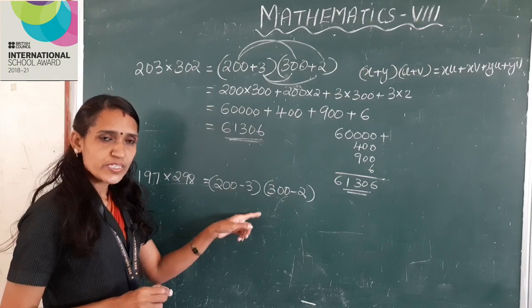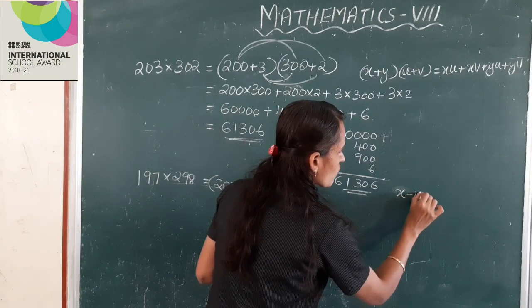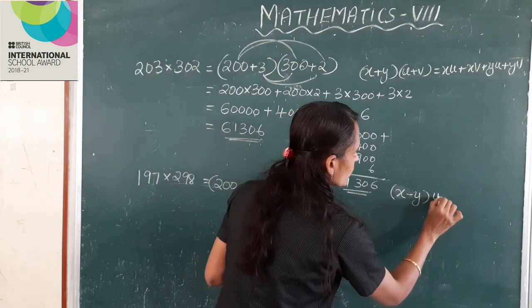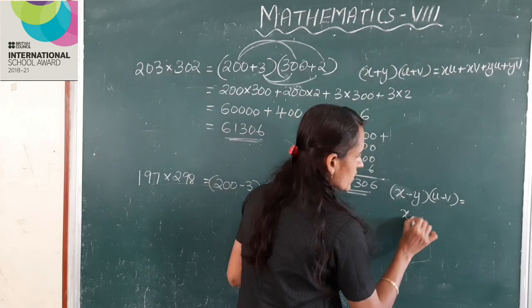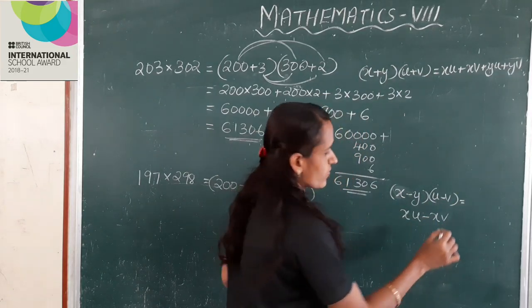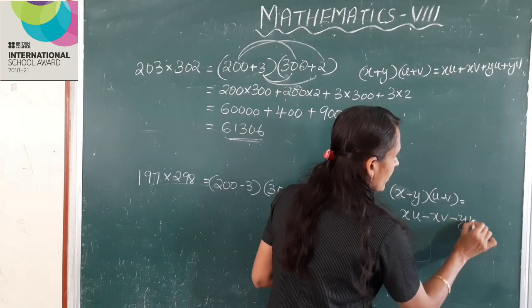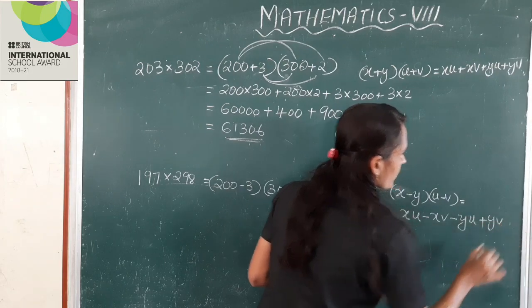Here, using the identity x minus y into u minus v is equal to xu minus xv minus yu plus yv.